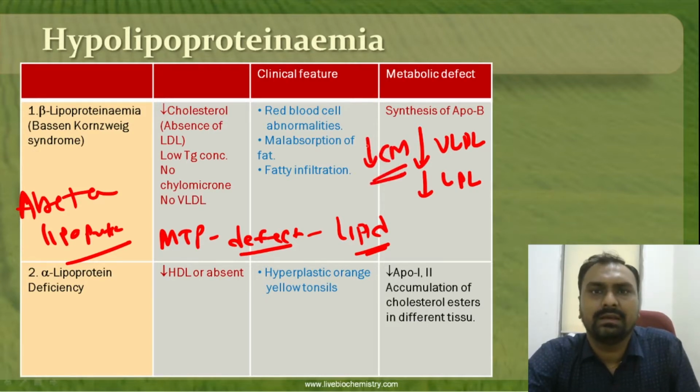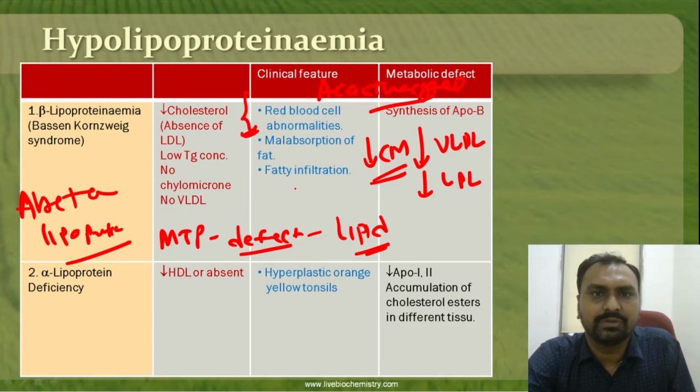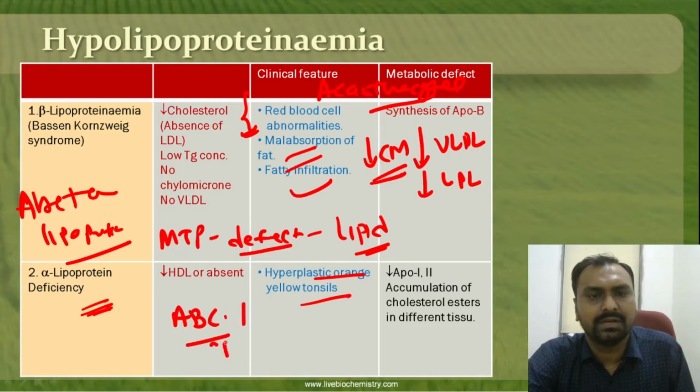As these lipids accumulate, there is a red blood cell abnormality, acanthocytes are seen. There is malabsorption of fat and fatty infiltration of the liver. While in alpha lipoproteinemia, there are orange yellow tonsils because of the ABC1 transport protein defect.